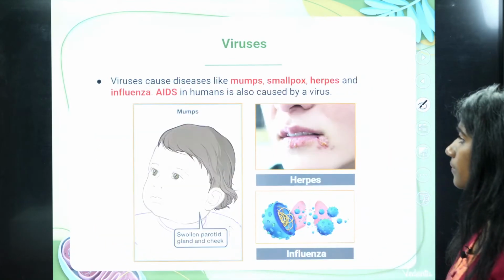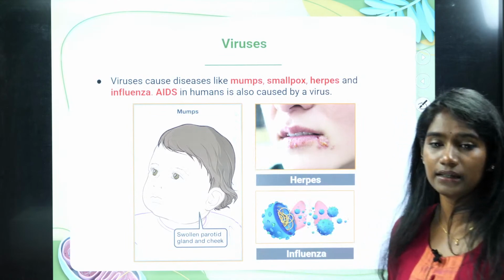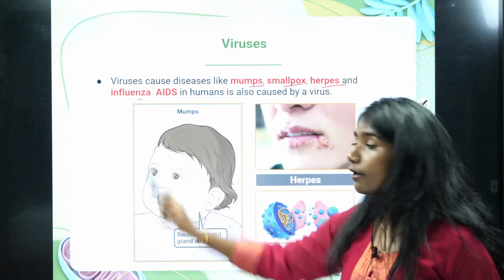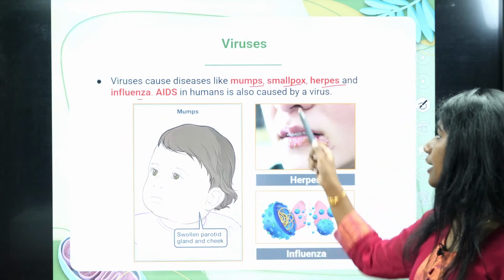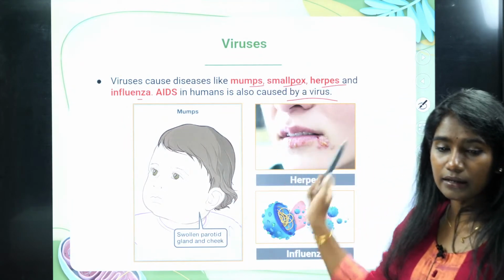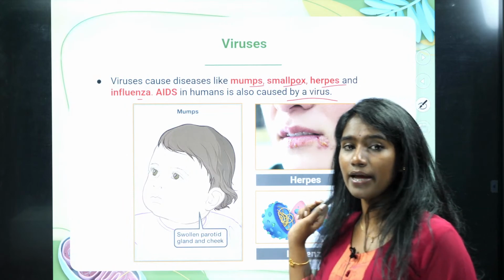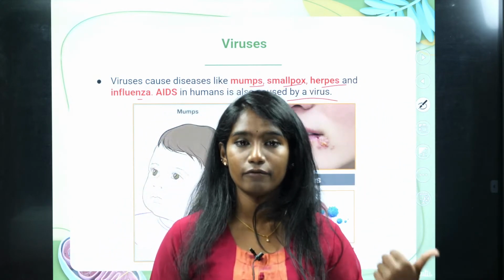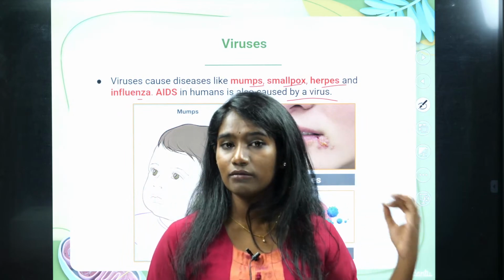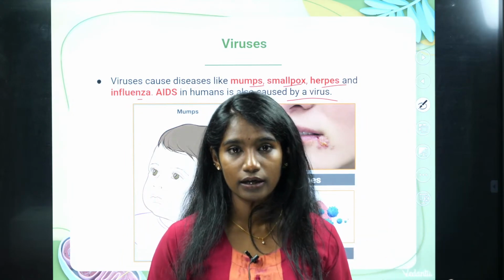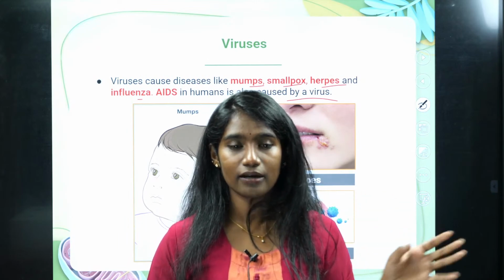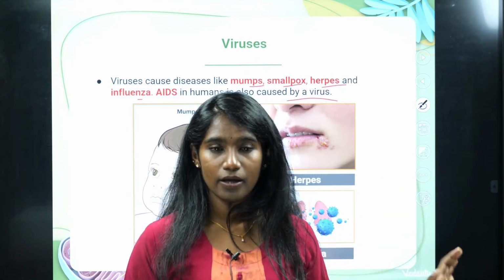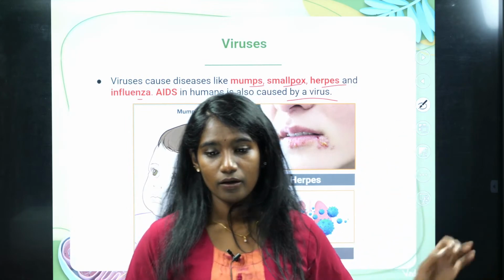Now viruses cause certain diseases like mumps, smallpox, herpes, influenza, and AIDS in humans. These are the diseases that are actually caused by viruses. Viruses don't have a cell wall, they don't have a cell membrane, they don't have a nucleus, they only have genetic material. That's why viruses don't belong to any of the 5 kingdoms.